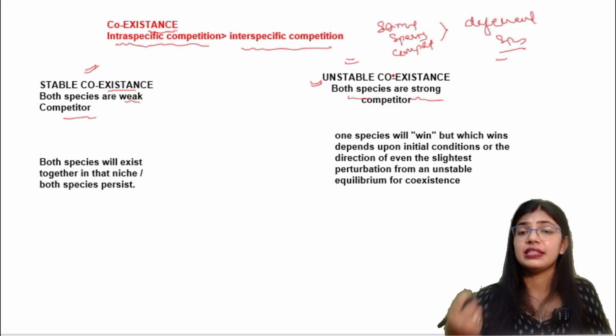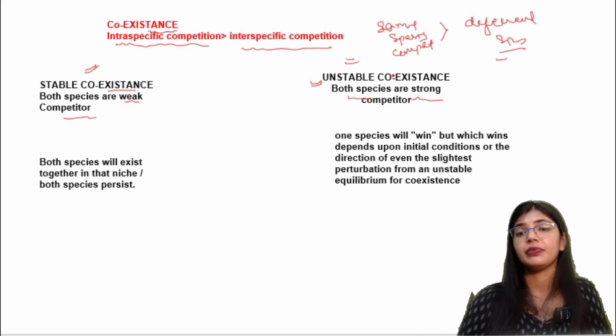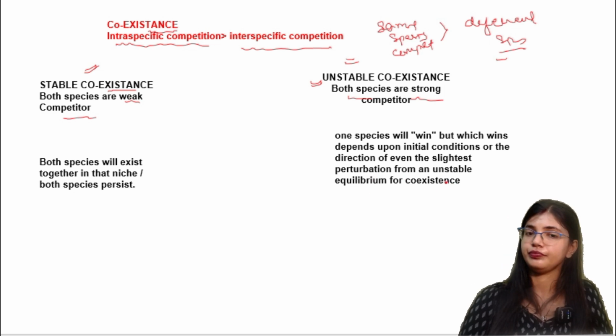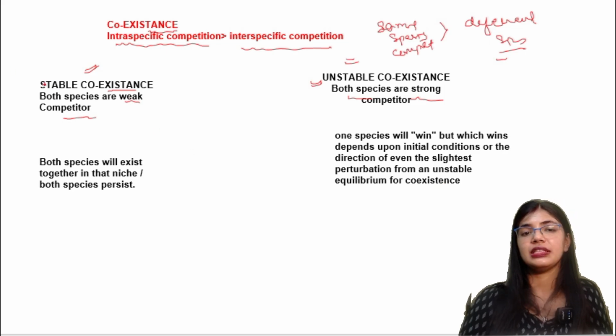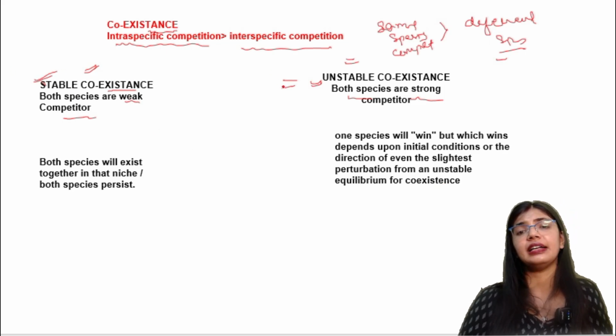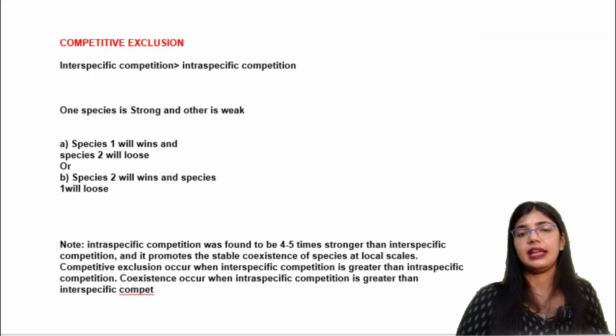It will not be stable. In this case one species will win, but it depends upon the initial conditions or the direction of the event. The slightest change forms an unstable equilibrium for coexistence. So this is how stable coexistence and unstable coexistence take place.